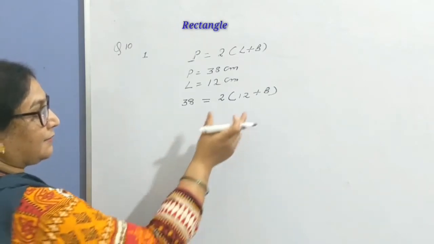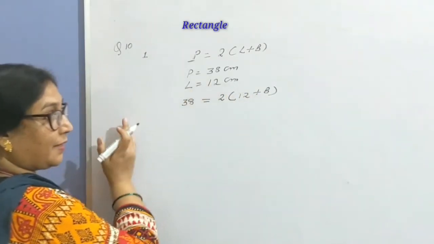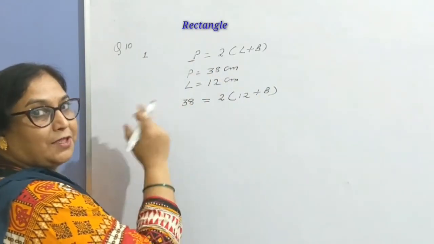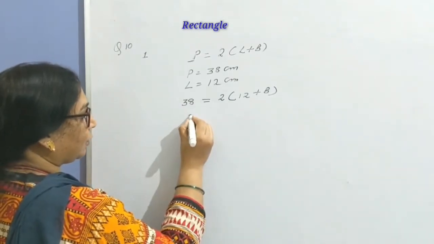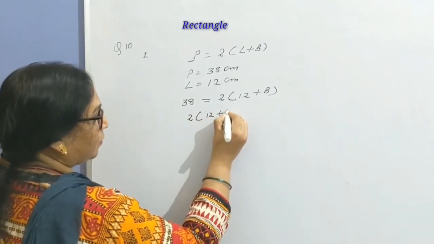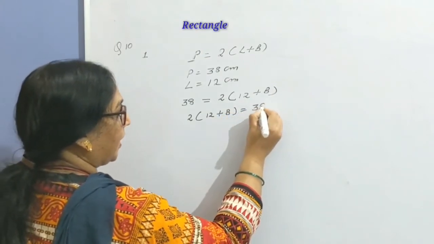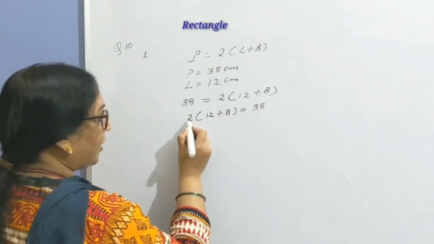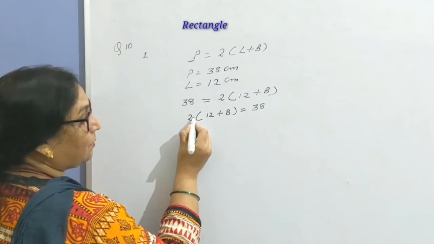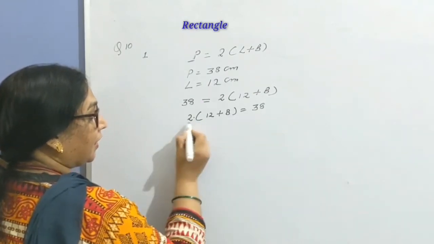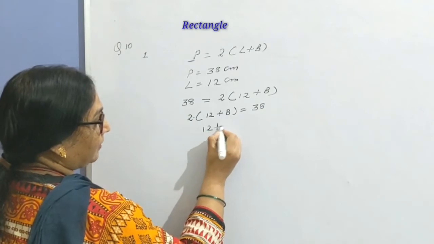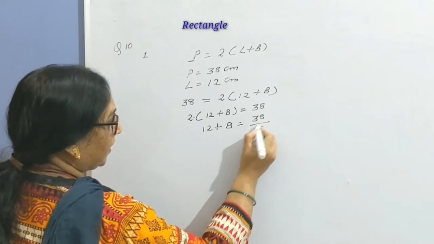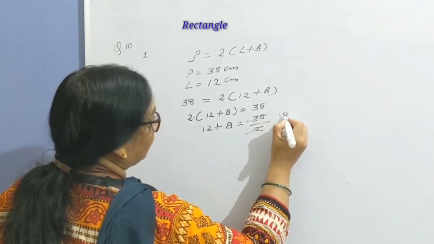What is the next step? As the unknown quantity is always kept on the left side, let us bring the whole part to the left side. Just exchange left hand side with the right hand side. So we can write this as 2 times (12 plus b) equals 38. Now let's transpose each term to the other side. When you transpose 2 to the other side, it is connected with which sign? Multiplication. When you transpose, we divide. So 12 plus breadth equals 38 divided by 2. 38 divided by 2 is 19.